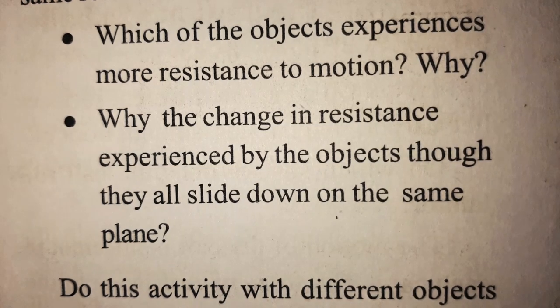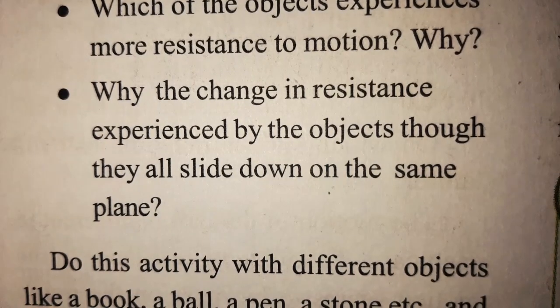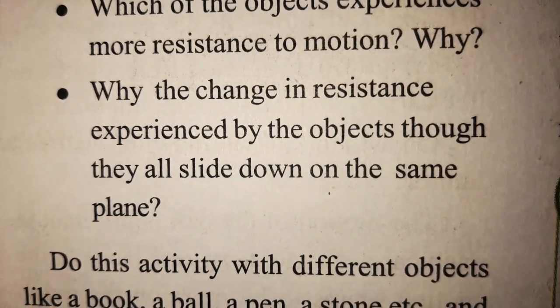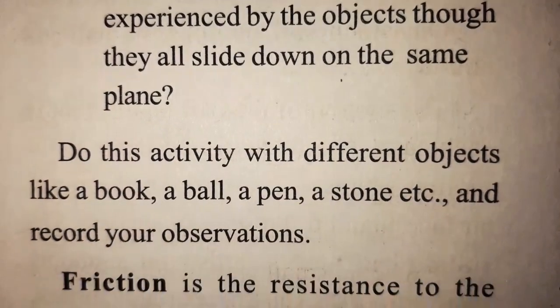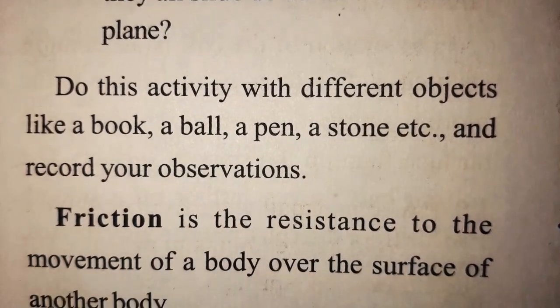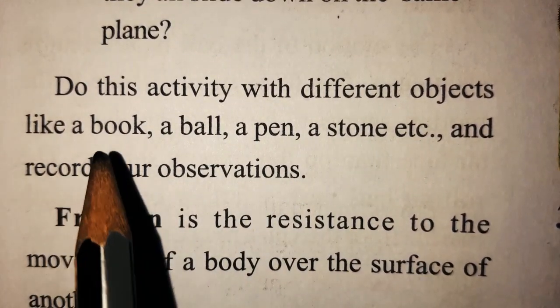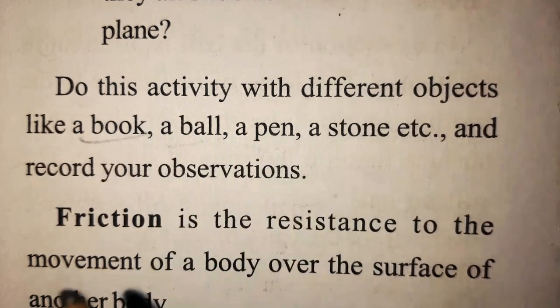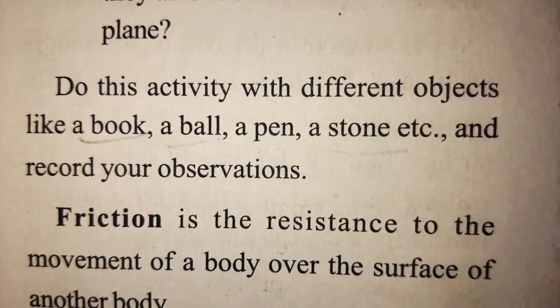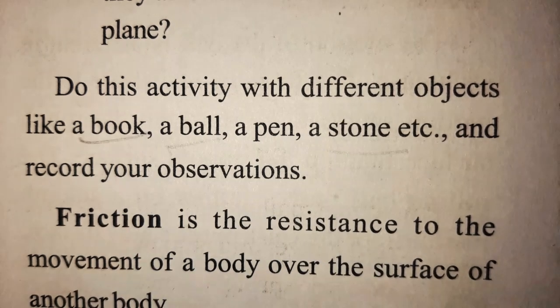That is why the ice cube moves faster than the coin. Do this activity with different objects like a book, a ball, a pen, a stone, etc. You can take these objects, do the same activity again and record your observations.